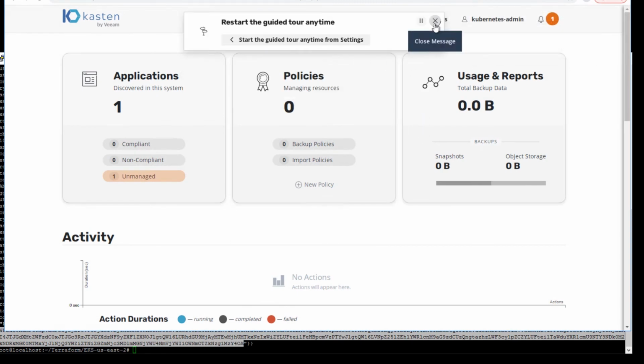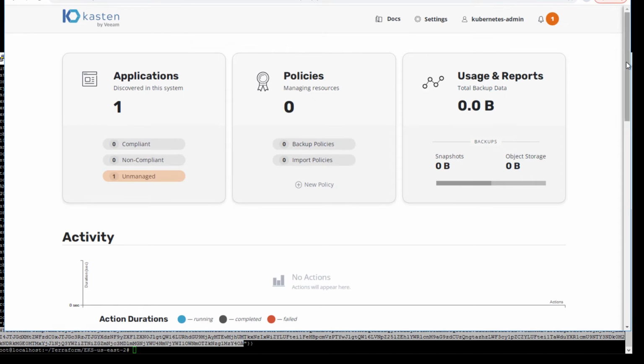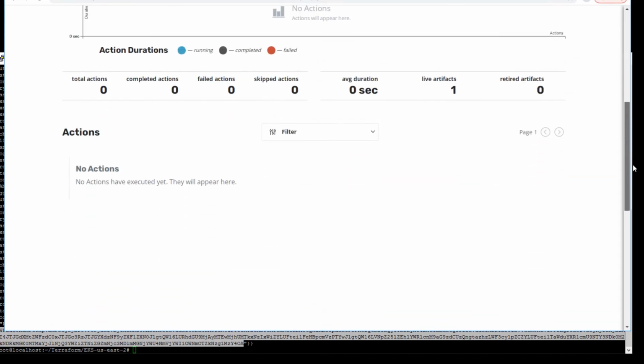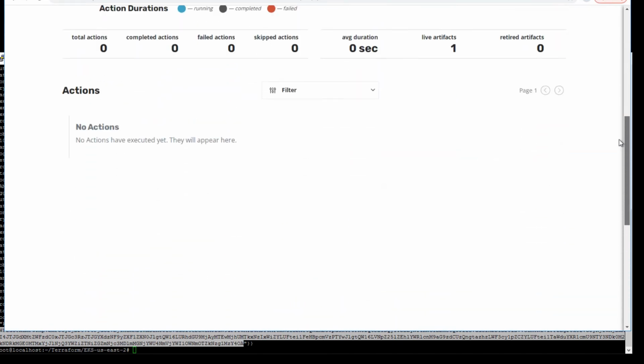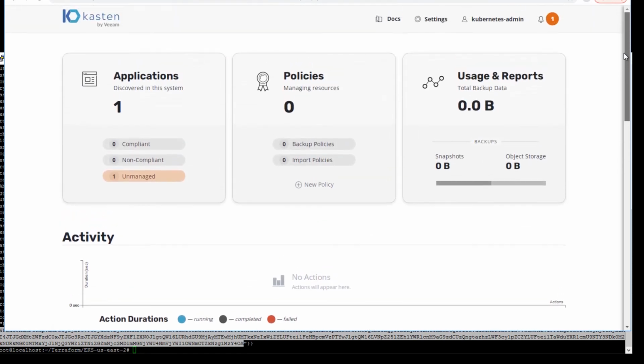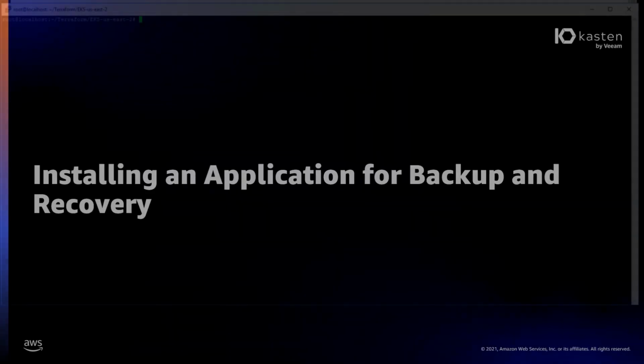As you can see, it's a nice, clean HTML5 interface that automatically discovers any installed Kubernetes applications. Since this is a brand new cluster, all we're seeing is the single default namespace. Let's install our first application.